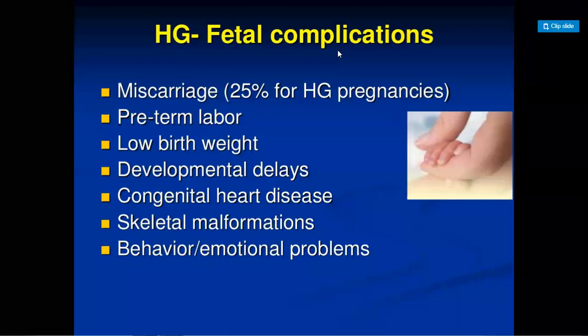But if the mother has continuous nausea and vomiting throughout the pregnancy, she is not able to take food properly. Obviously the fetus is not going to get the nutrients properly, and then there is no proper growth of the fetus.